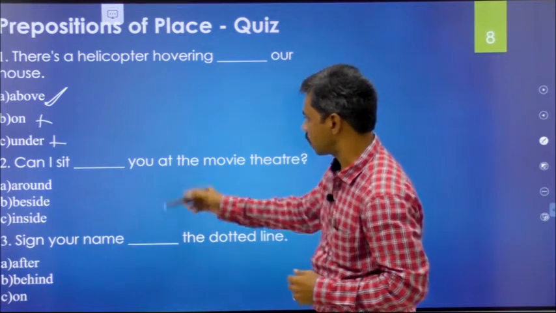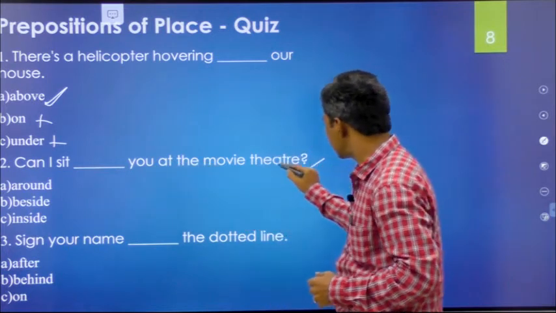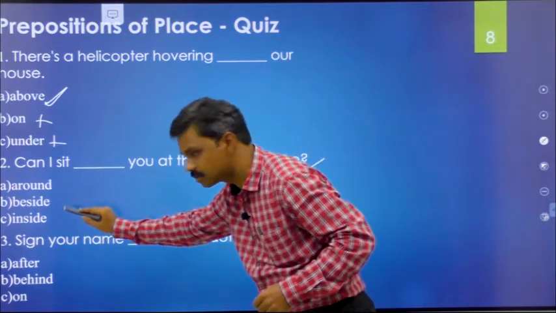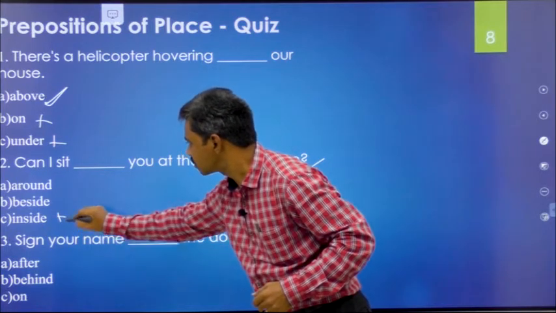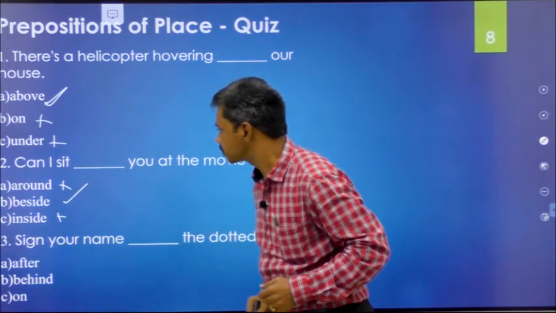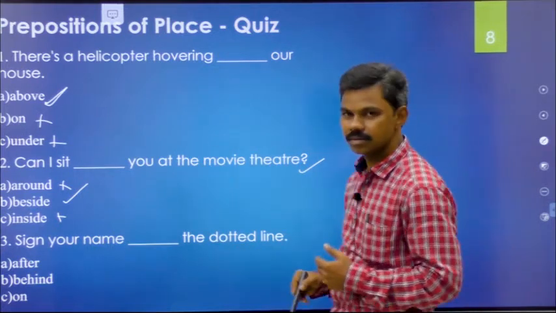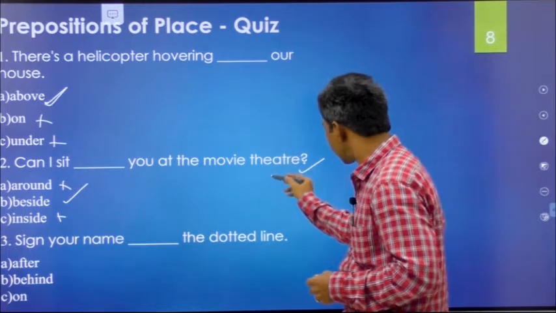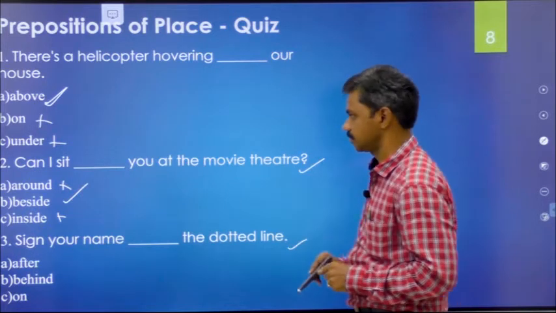Next one, second one. Can I sit dash you at the movie theater? Can I sit around you? Beside you? Inside? No. Beside? Around? No. Maybe beside is the right option. Yes. Beside is the right option. Can I sit beside you at the movie theater?